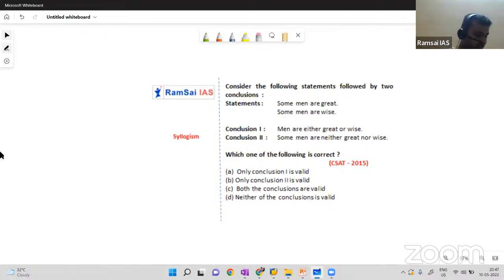Here we have a comment from Sahil. He asked, sir, if there is no relation between A and C, can we eliminate those options? No Sahil, we cannot eliminate those two, because there can be a possibility. Those possible options will eliminate a few other options.